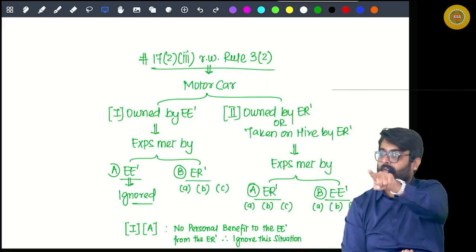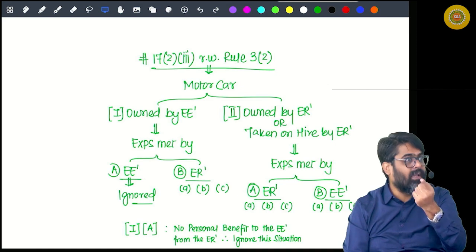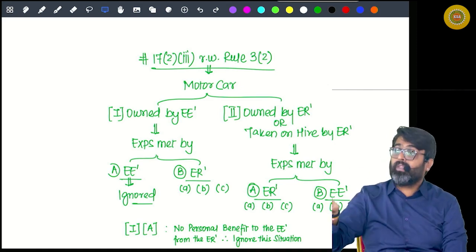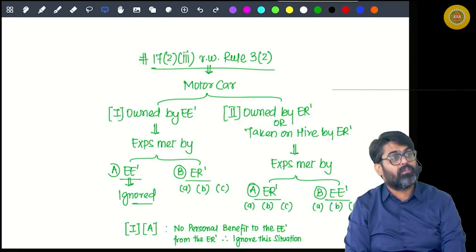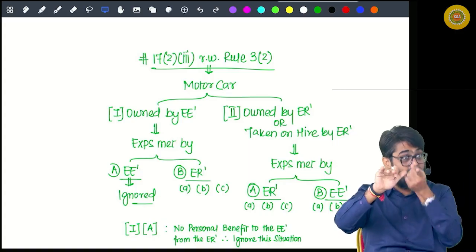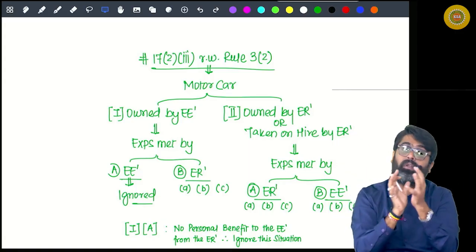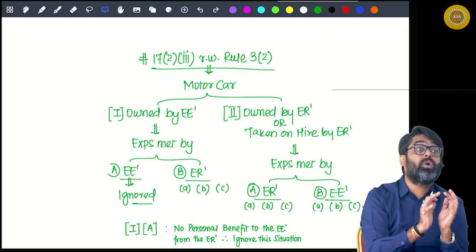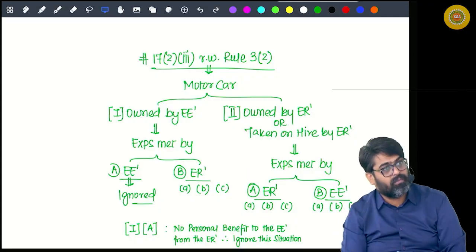Then the benefit which you have calculated is fully personal in nature, and will be fully taxable. Yes or no? And what if the car is partly used for official purpose, partly used for personal purpose? Then the benefit which you have calculated cannot be fully exempt, cannot be fully taxable. Out of this benefit, some benefit will be treated as exempt, being related to official use, and the balance amount will be taxable. Yes or no?